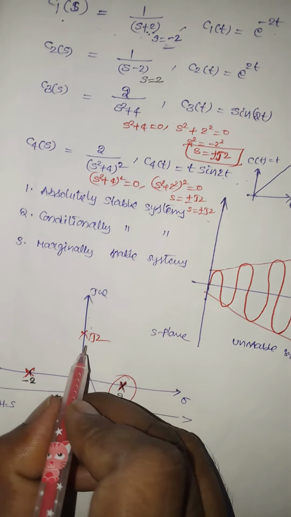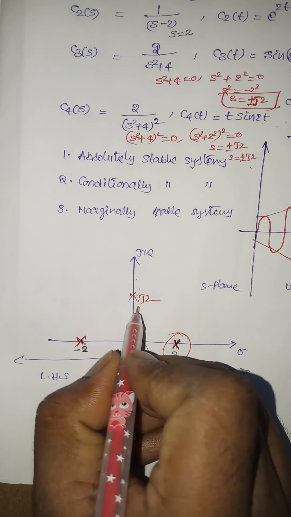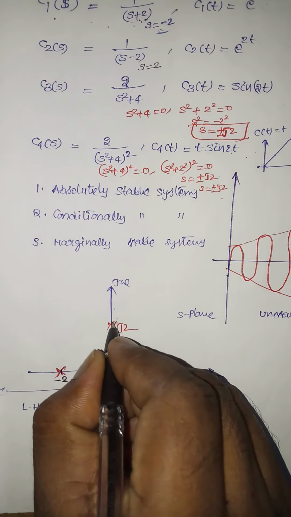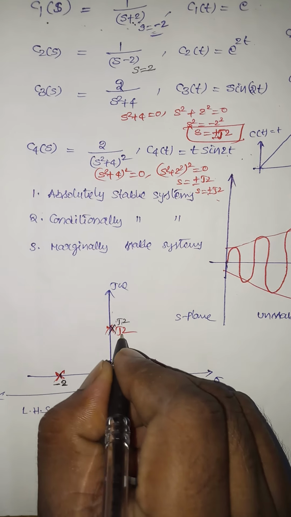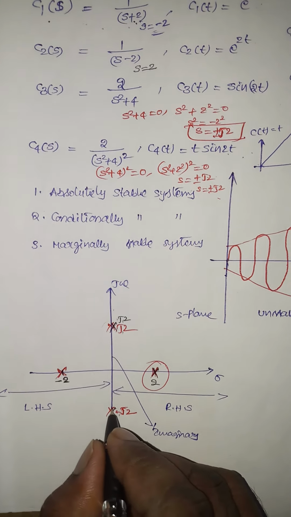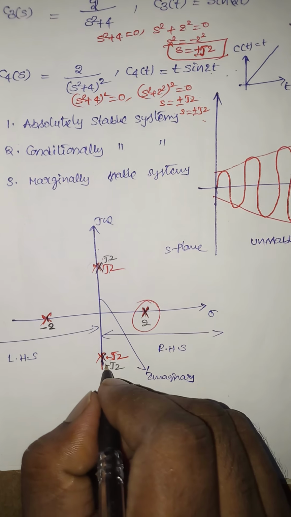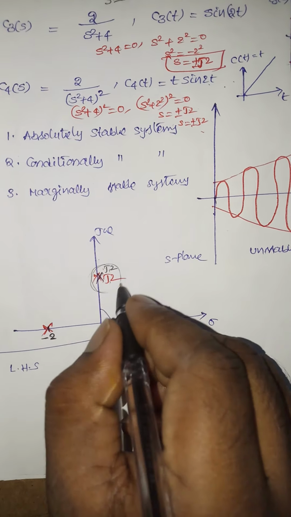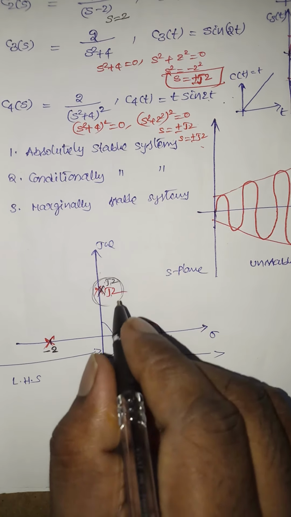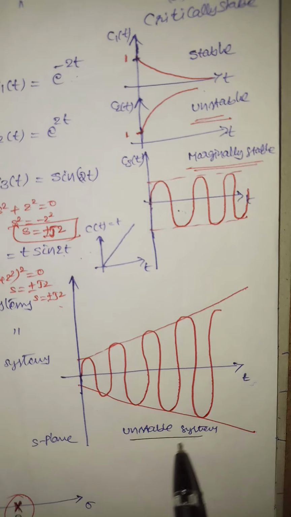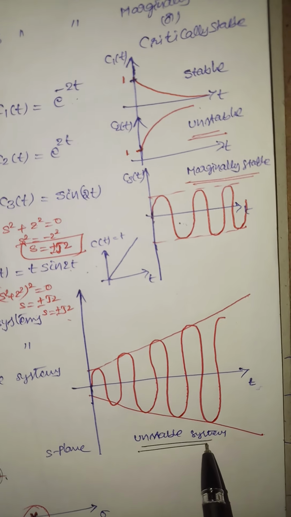In these four poles, s is equal to plus j2 and another pole is also plus j2, so two poles are repeated. Here also s is equal to minus j2 and minus j2, two poles are repeated. If the repeated poles are located on the imaginary axis, then the system is said to be an unstable system.